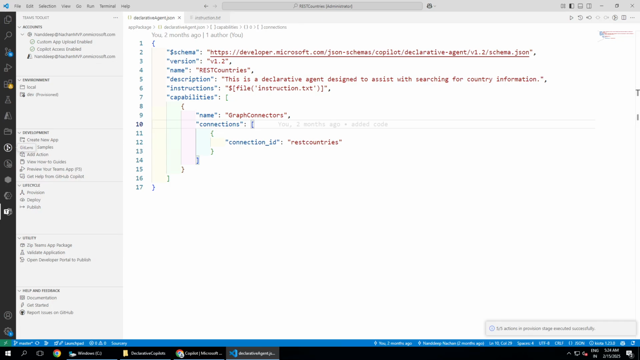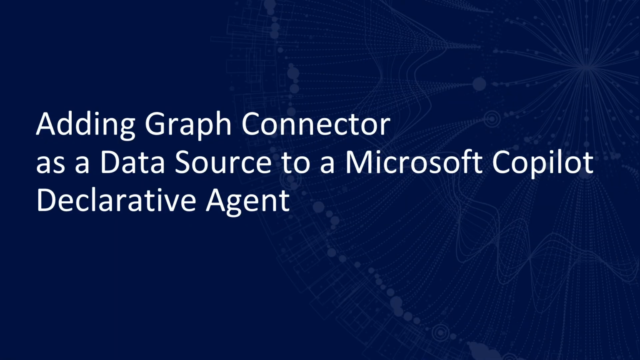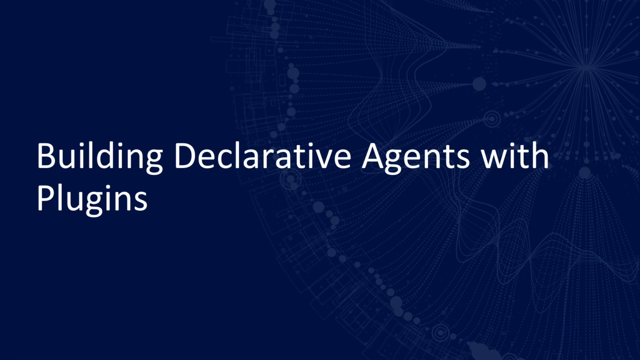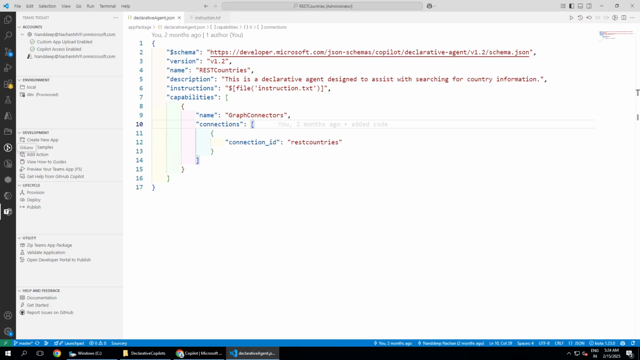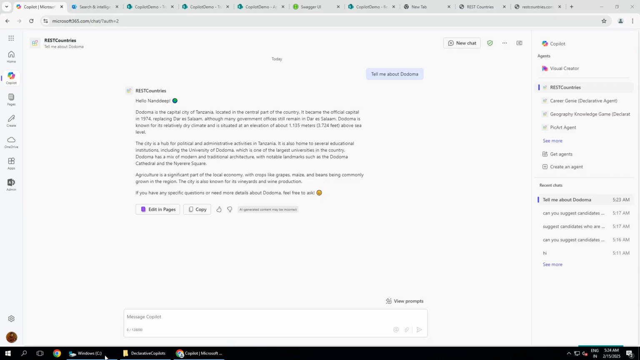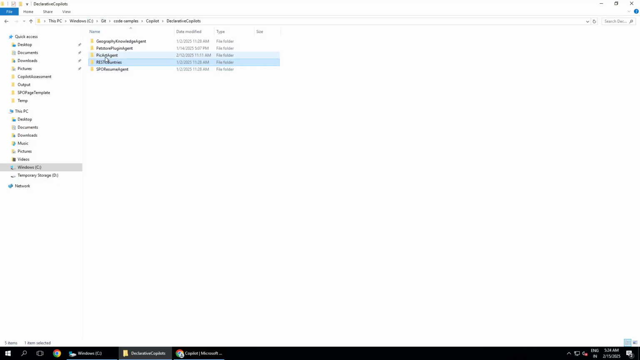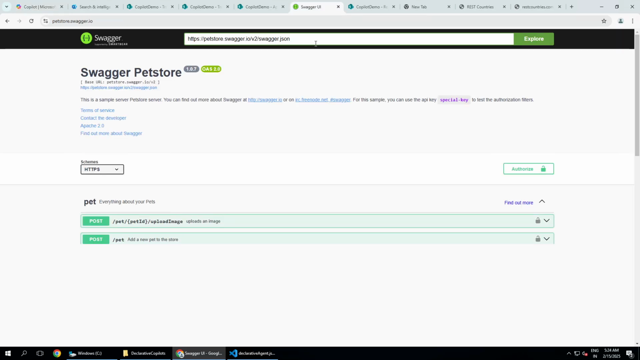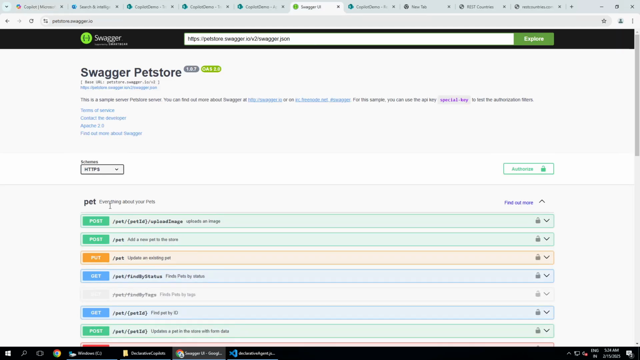Okay, so with that, let's get into the very last demo before I close the session. Now, if you have got any plugins with you, how do you create a copilot based on that? Let me close this and open up the other declarative agent that I have got for the plugin. All right, let me show you that plugin as well. This is the plugin that I have got here, which is a Swagger API for a pet store.